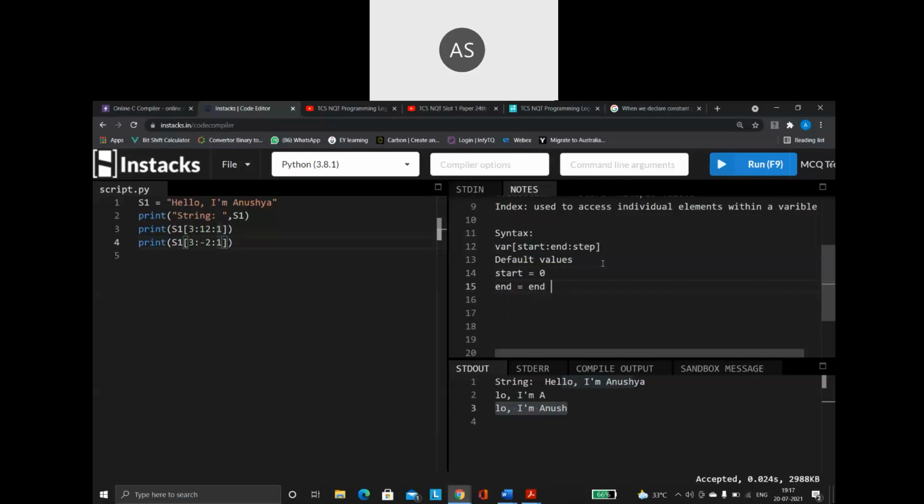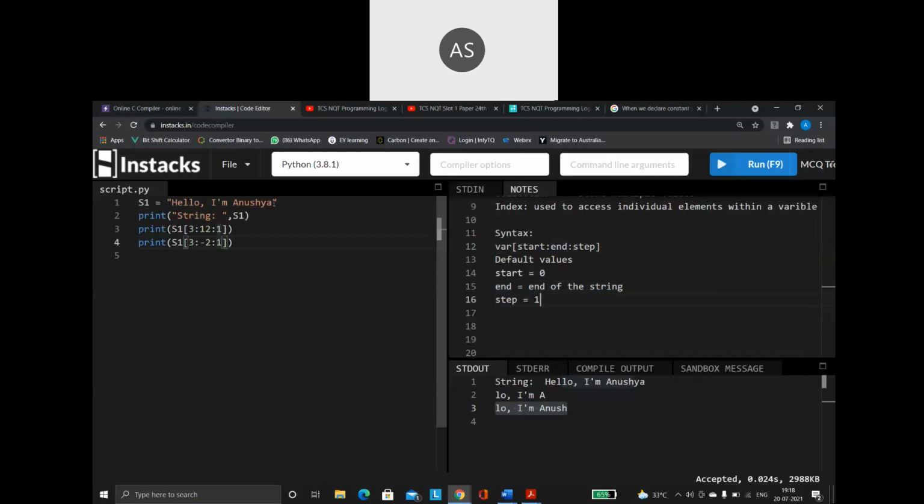The end value is always the end of the string, whatever the last index position of the string is. That is the default value if you are not mentioning anything. So remember, when we are not specifying the start value, it will automatically start from 0. When you are not mentioning the end value, it will automatically go till the end of the string. Same way for the step value, the default value is 1. Default step value is 1.